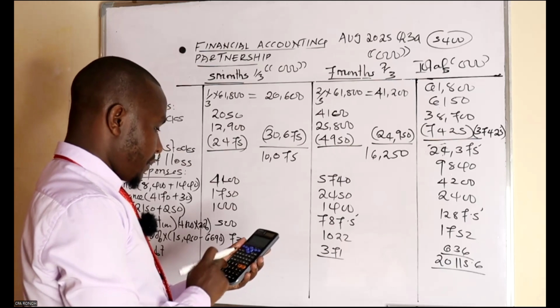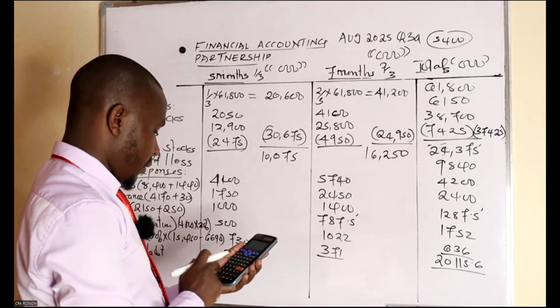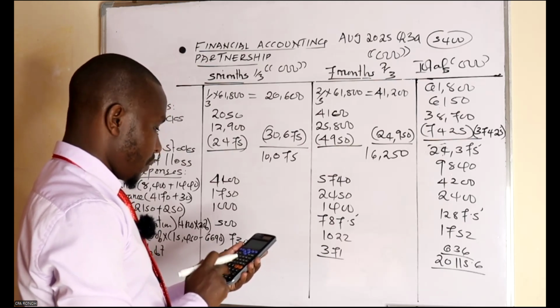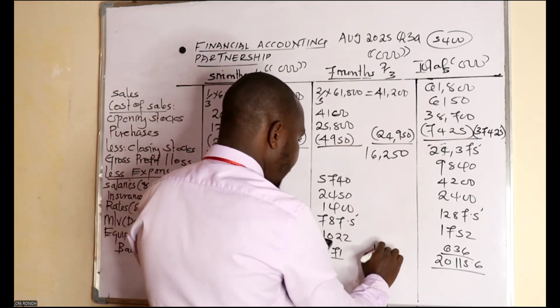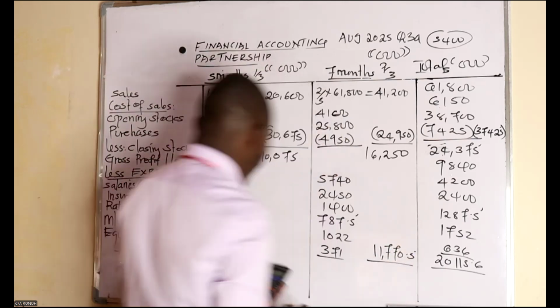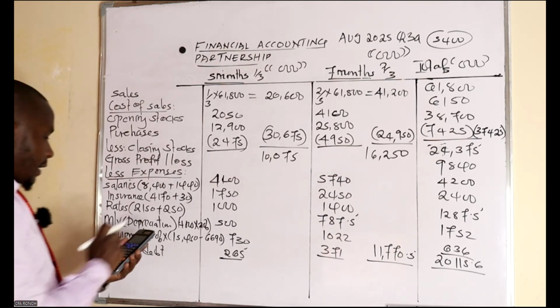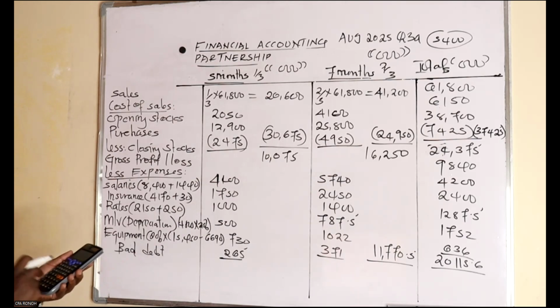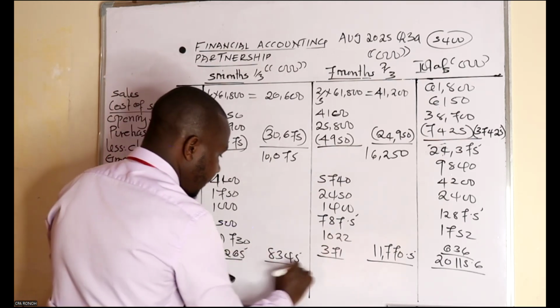It will not be the same because of the change in the depreciation for motor vehicle. This one I'm getting 11,770.5. What about this? This is for 100. So this one is 83.45.